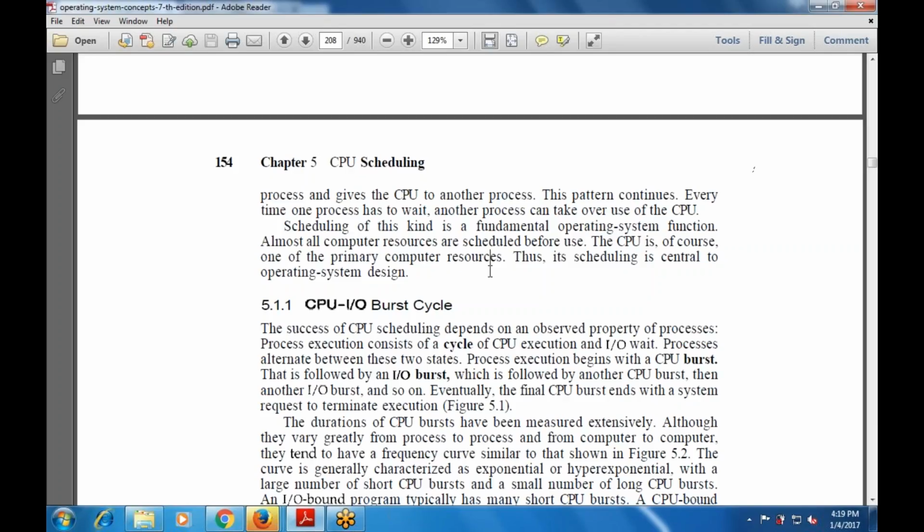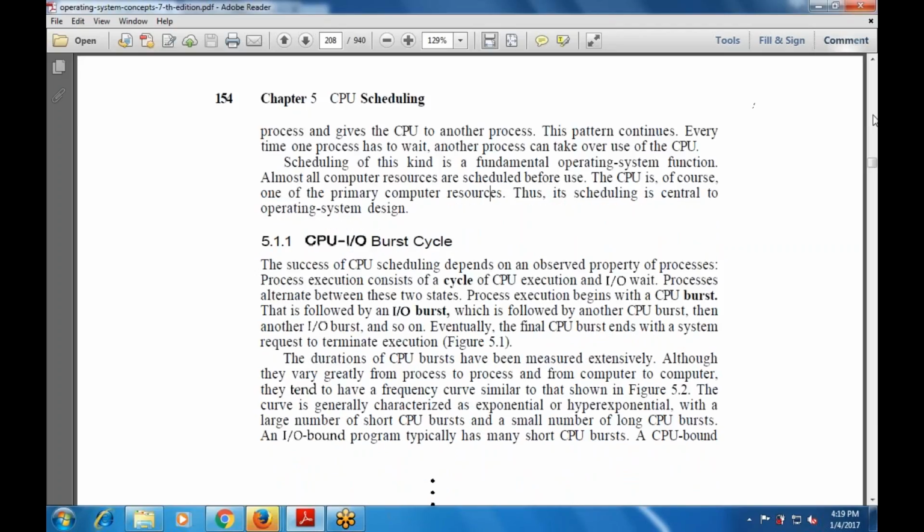That means one process must wait for another. The duration of CPU bursts has been measured extensively. Although they vary greatly from process to process and from computer to computer, they tend to have a frequency curve similar to the one shown here.